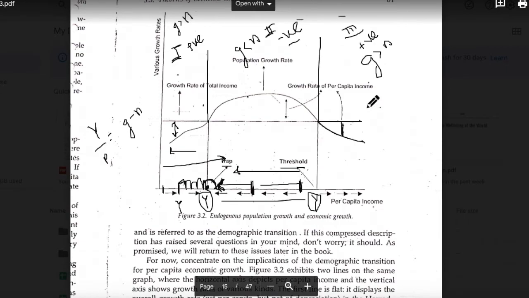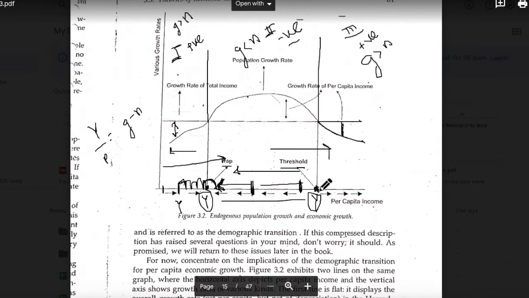But if you leave your economy as it is, then there is no possible way that, if you are at this level of income in this region 2, you can move in this direction. But suppose, hypothetically, that there is a possible way which can induce your economy, which can lead your level of income to this point in this direction, then this is called a threshold point.